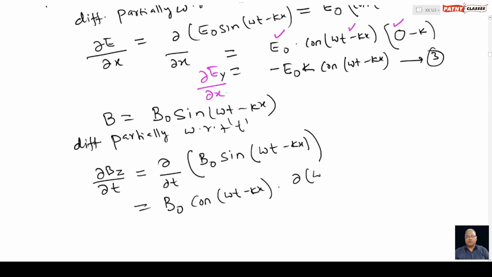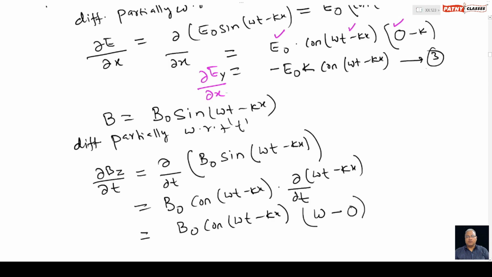Now the partial derivative of omega t minus kx with respect to t. Here we have applied the chain rule of partial differentiation. So B naught cos omega t minus kx, and the partial derivative of omega t is omega, and the partial derivative of minus kx with respect to t is 0.